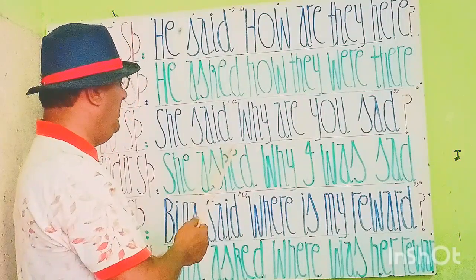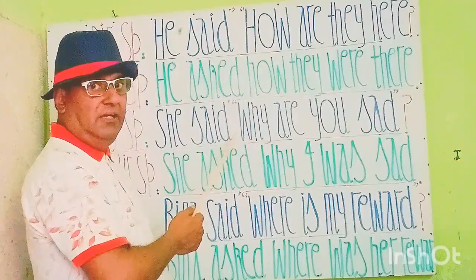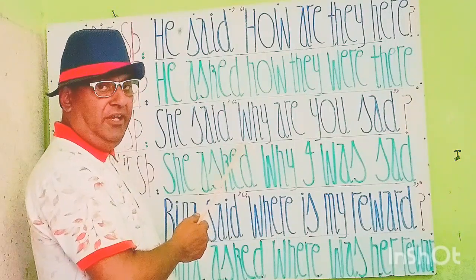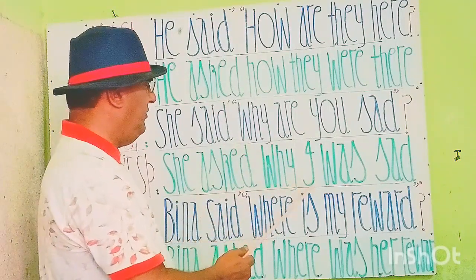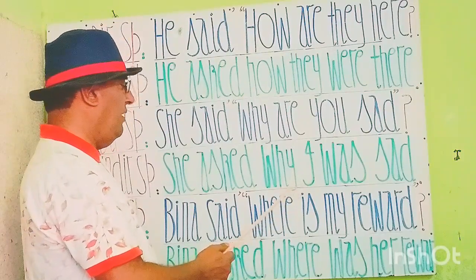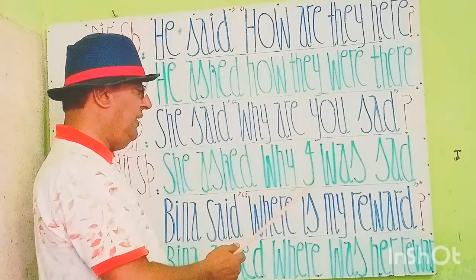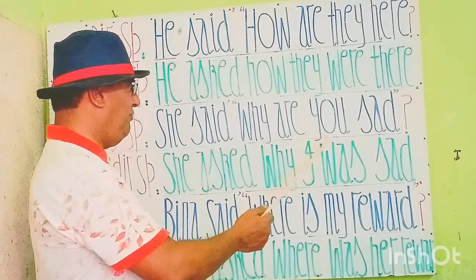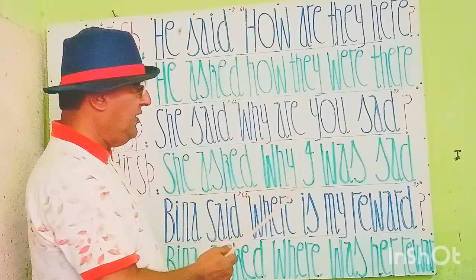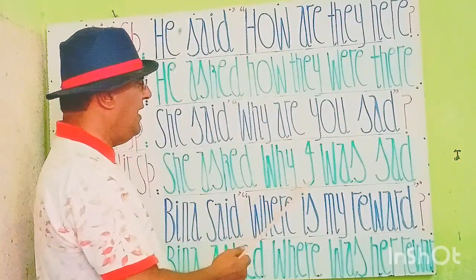So me यहाँ पे जो है ये ऑब्जेक्ट है, इसलिए me की सब्जेक्टिव फॉर्म I है, we will write here I because we need the subjective form here. After why we must write a subject, that is I. So you is replaced by the outer me object and its subjective form is I, that's why we put here I: why I was.